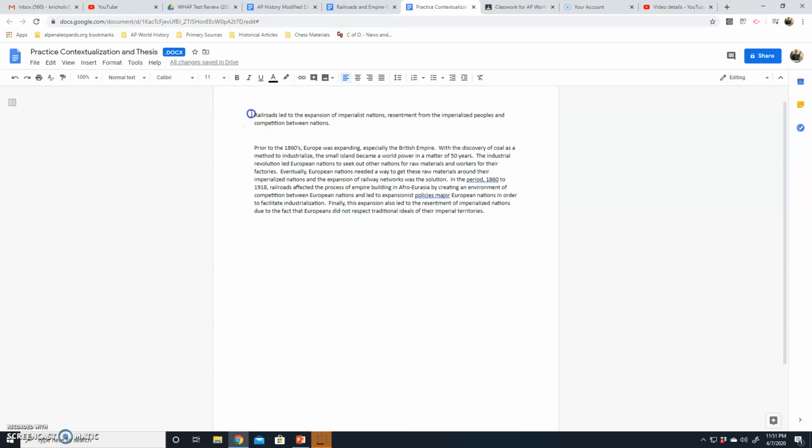Basically, what you're looking at right here is yesterday's thesis, and what I've added in is my context, and right down here is my thesis. I'm going to highlight them and separate them both. This is yesterday's, and again we're going to modify it because we had a little bit of time.